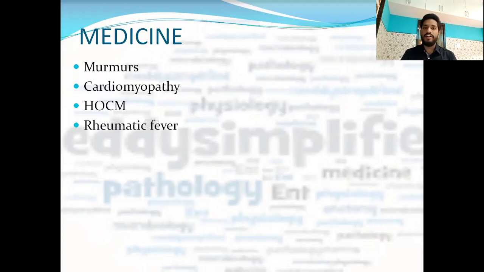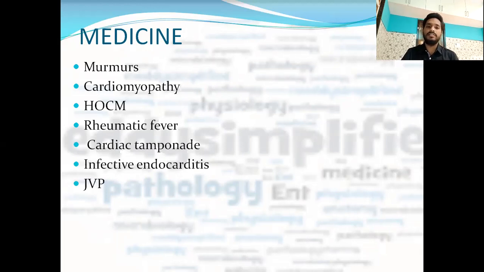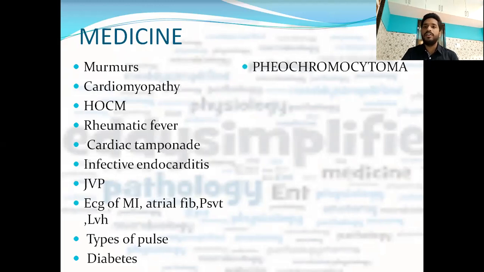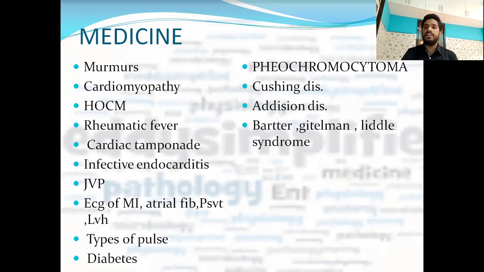So murmurs, cardiomyopathy, HOCM, rheumatic fever, cardiac tamponade, infective endocarditis, jugular venous pressure, ECG also, myocardial infarction, atrial fibrillation and flutter, PSVT and left ventricular and right ventricular hypertrophy. This ECG is very important. Types of pulses, diabetes, as I said, in any exam in India, it is very important. Pheochromocytoma, Cushing's disease, Addison's disease, Bartter and Liddle syndrome, that is renal disorder, and Zollinger-Ellison syndrome, celiac disease,